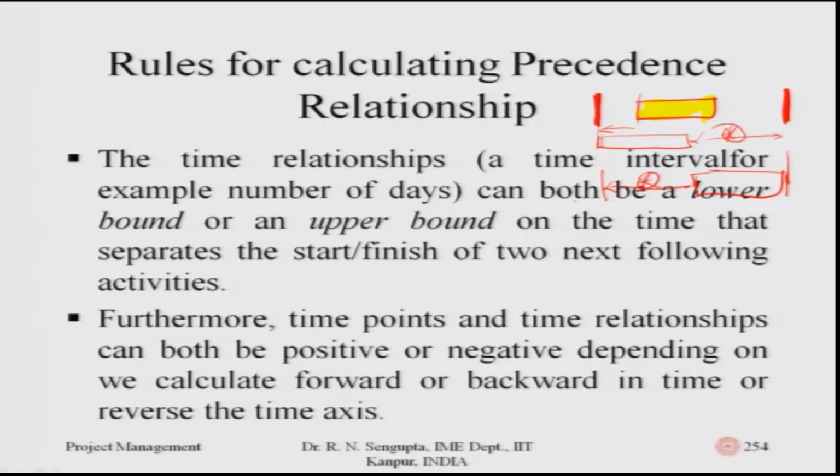The time relationship or time interval, for example, can be both a lower bound or an upper bound in the time that separates the start and finish of two following activities, based on which you will do the calculation. Furthermore, time points and time relationships can both be positive or negative depending on how we calculate the forward pass and the backward pass method.